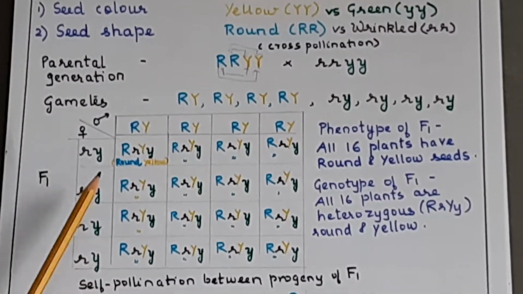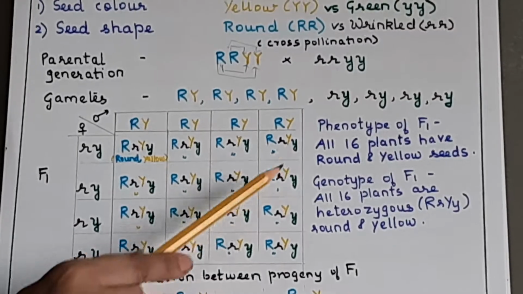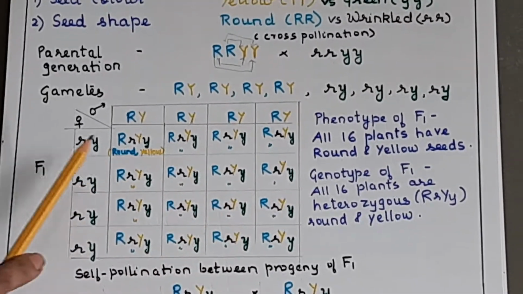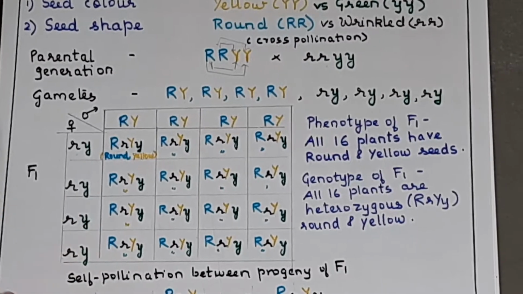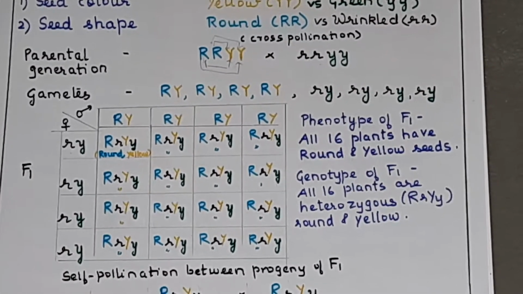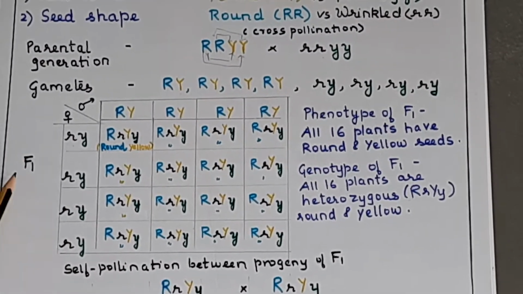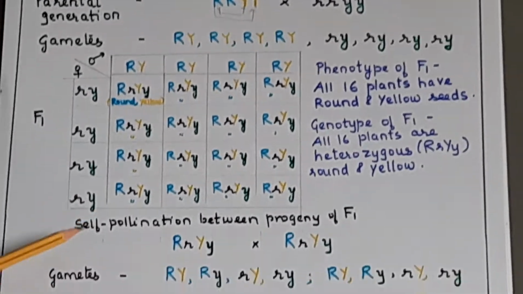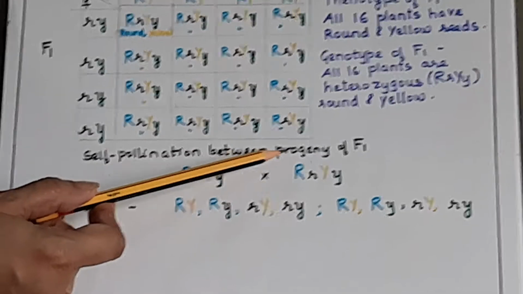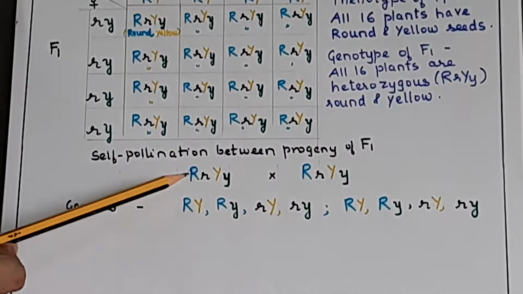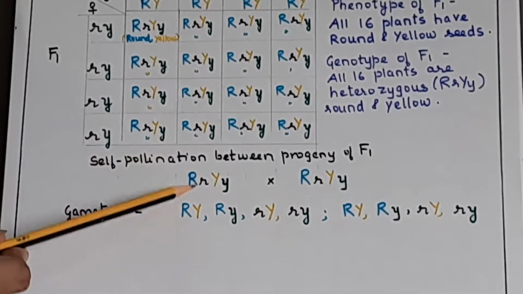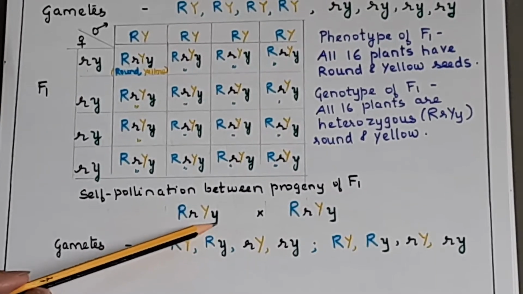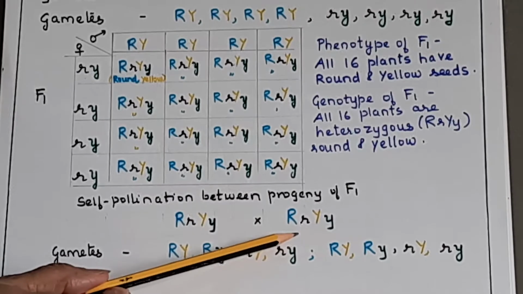But now for your understanding of how it has come to all 16 with the same genotype and same phenotype, that's why I have shown this here. Okay, is it clear? Now the next part. Now this was our F1 generation. Now we have to move to the F2 generation. So you will carry out now self-pollination between the progeny of F1. So progeny of F1 is this. So heterozygous, so now a cross between heterozygous round yellow and heterozygous round yellow.